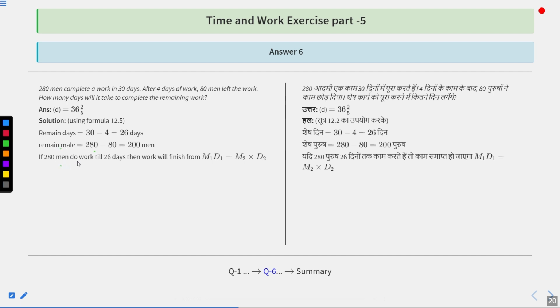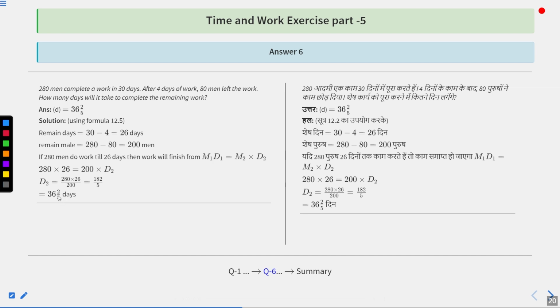So if 280 men do the work in 26 days, then using the formula m1d1 equal to m2d2, so 280 would have completed it in 26 days. So we have to find that now 200 are going to finish in how many days. So the value of d2 is 280 into 26 upon 200, that is 182 upon 5, that is 36 integer 2 upon 5 days. Option number D is the correct answer.